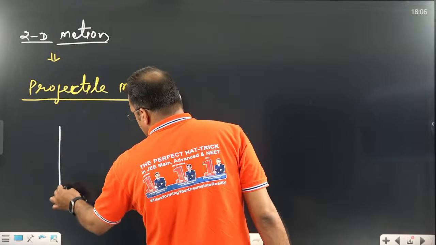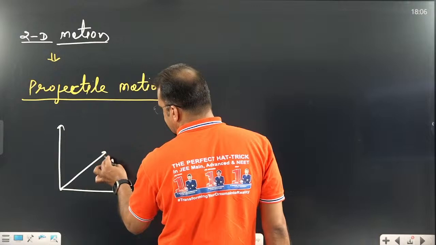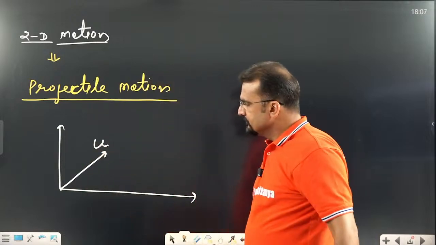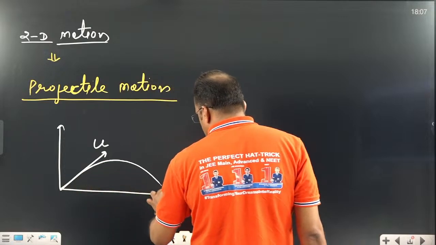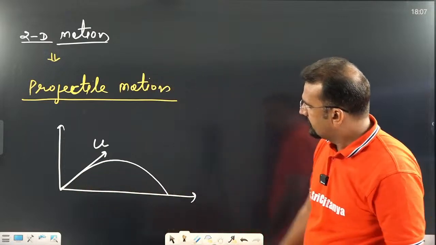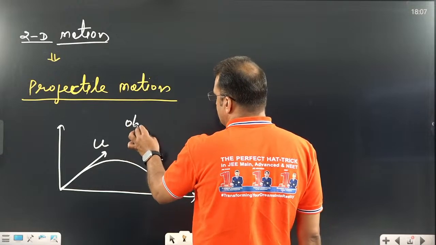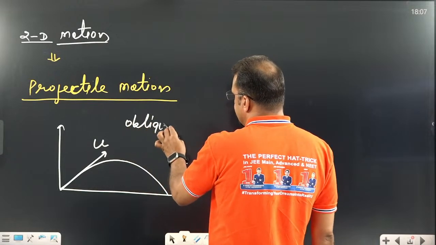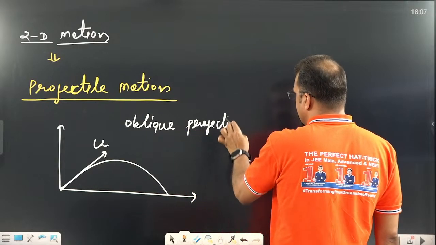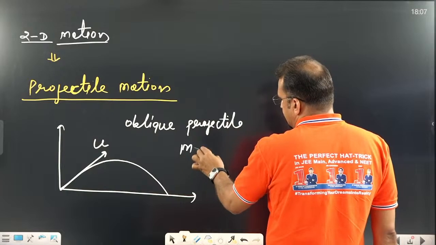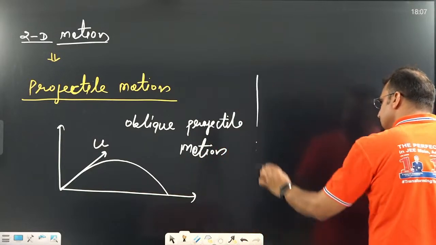First, let us assume you throw a ball like that in this direction, which means this is the velocity direction. If you throw the ball like that in this direction, this ball covers a path like that. This is called oblique projectile motion. Yes or no? This is the most important part that we will study today.